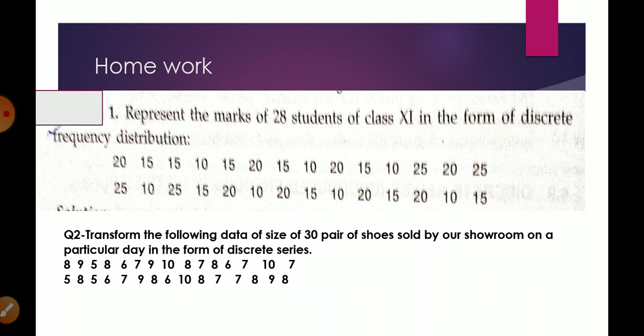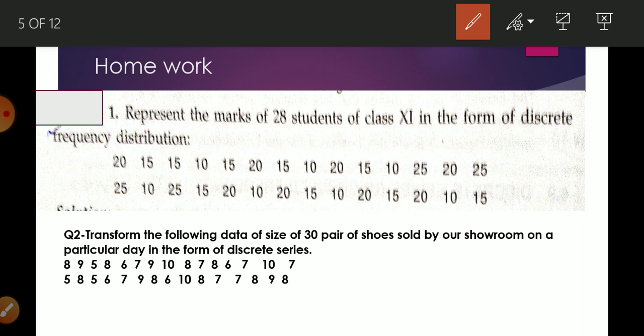Now it is your homework. Here I have given you 2 questions. First one is: represent the marks of 28 students of class 11th in the form of a discrete frequency distribution. Okay, how are you going to attempt it? So the first column will be of marks, then tally bar, and then frequency, that is, number of students. So you will draw 3 columns.